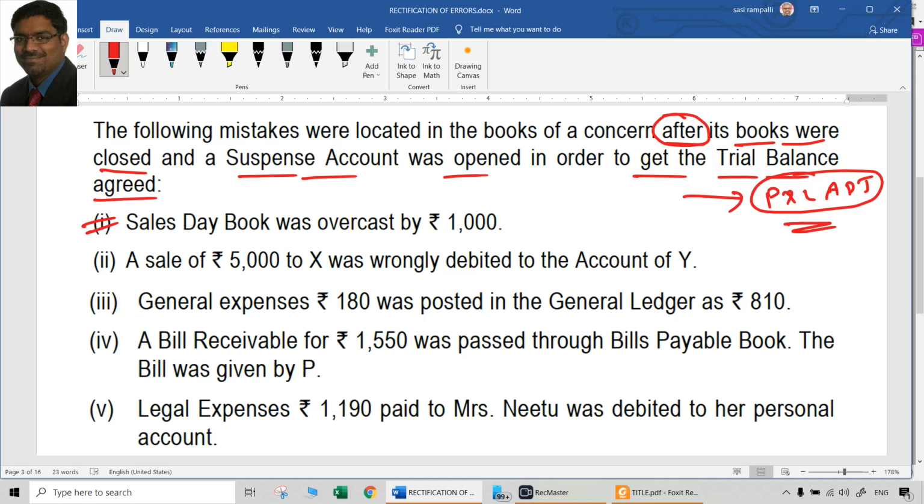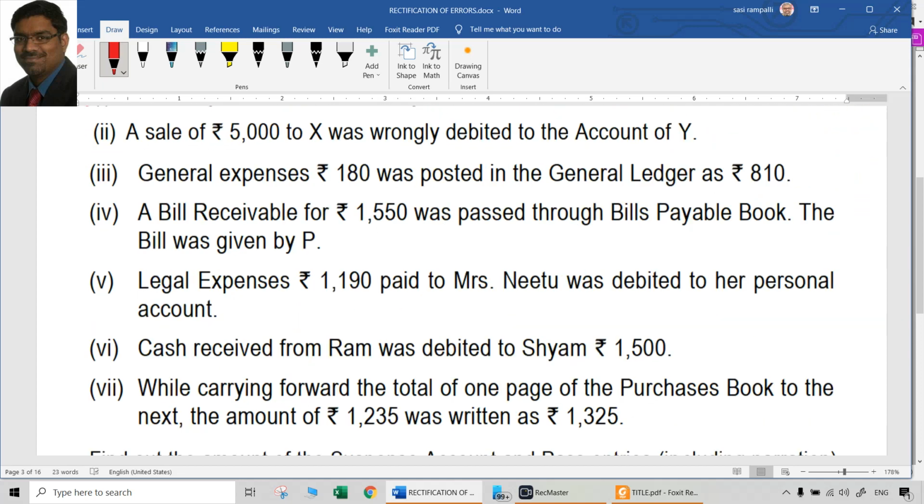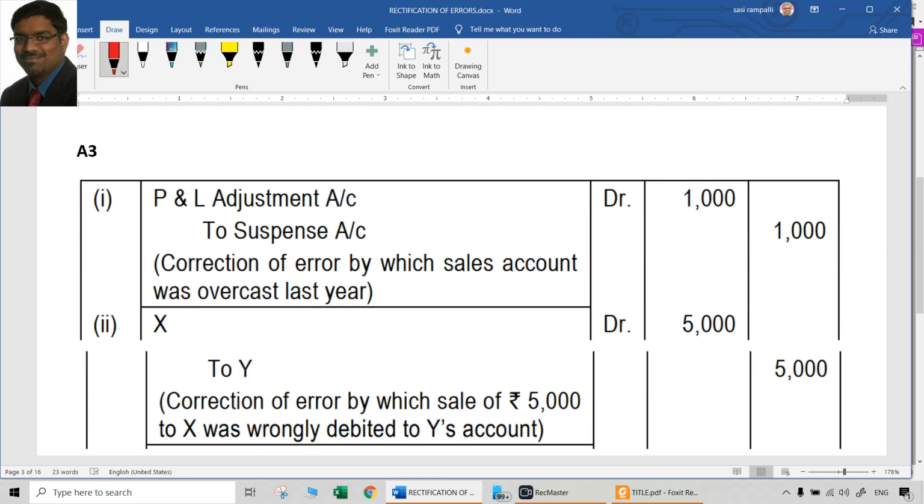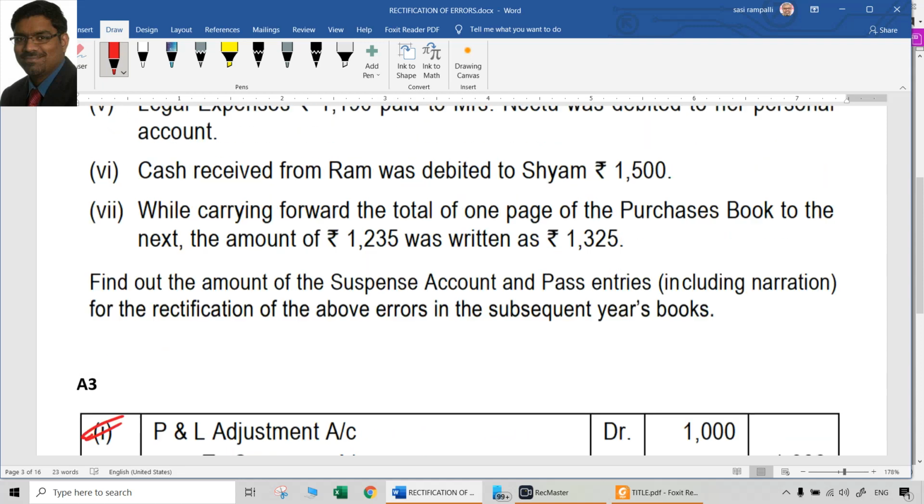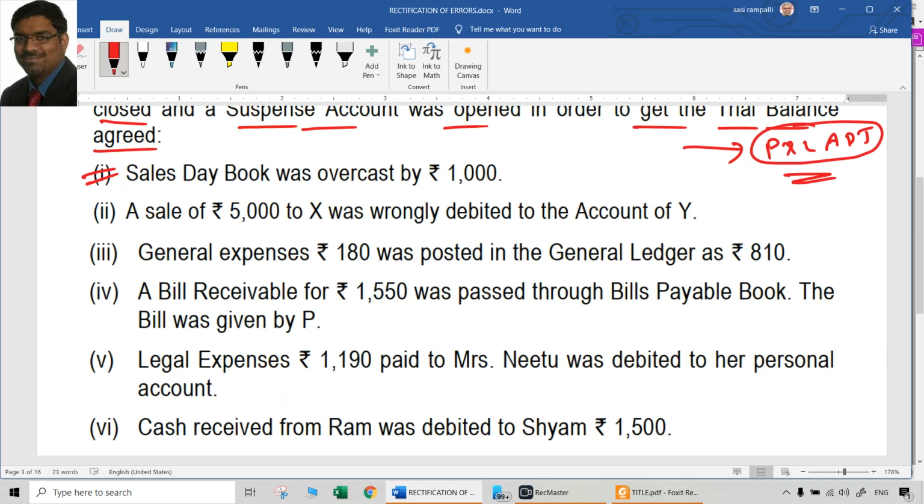So what do we have to debit rather? P&L adjustment account. Then what do we have to credit? No option but suspense account. So that entry will be P&L adjustment account debit to suspense account, 1,000 rupees. First point. Since it was a one-sided error, the other side will be suspense account. Any one-sided error, the other side is suspense account, when? After preparation of the trial balance or after preparation of final accounts. Second one: a sale of 5,000 rupees to X was wrongly debited to the account of Y.